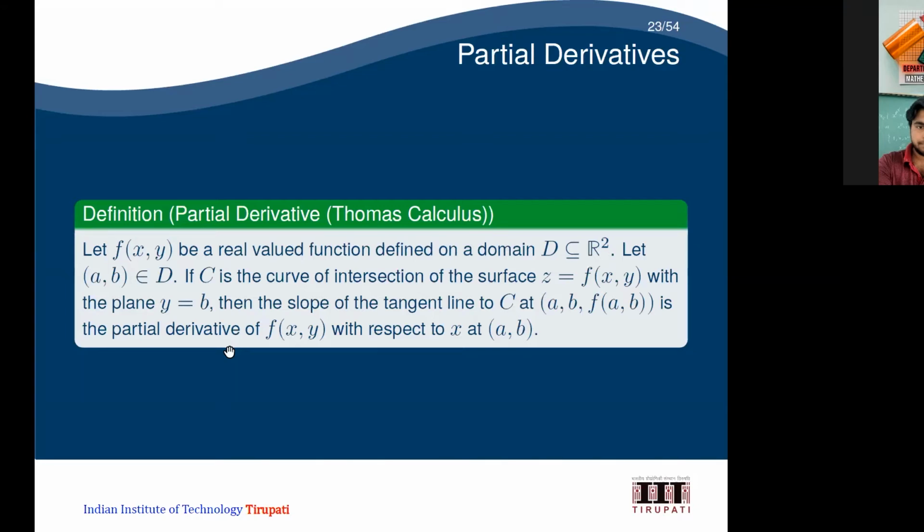Now we have to define it at a point. So I'm just fixing some point. In D I'm taking some point (a, b), which belongs to D. Then I'm going to find the partial derivative with respect to the first variable and the second. So the concept is very similar to what we defined for the derivative. But before that we need to see some more things, then we will come to that.